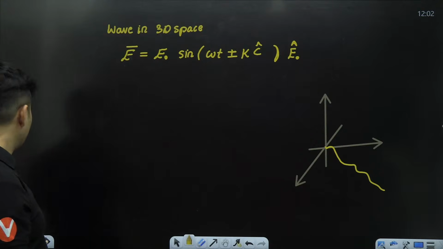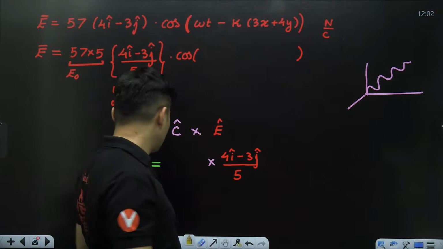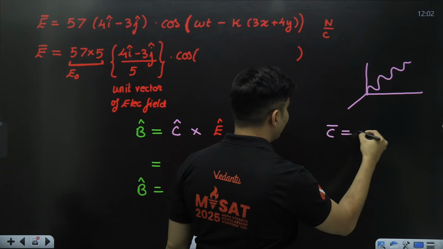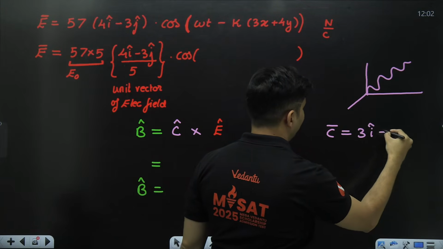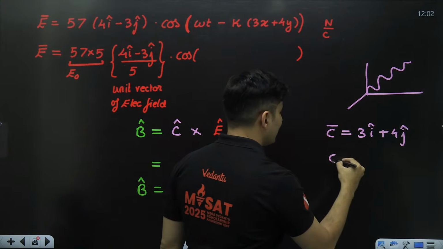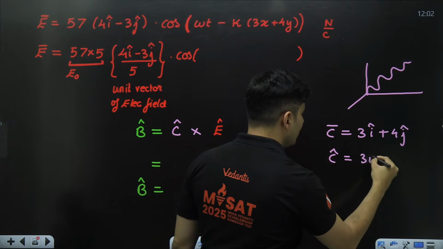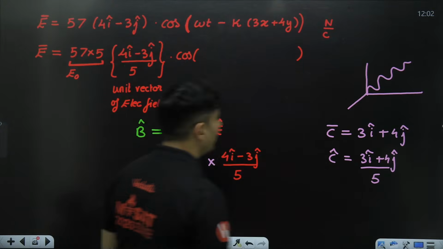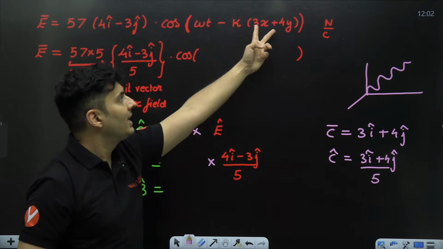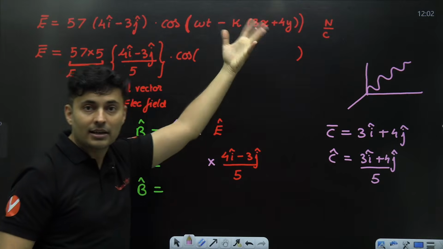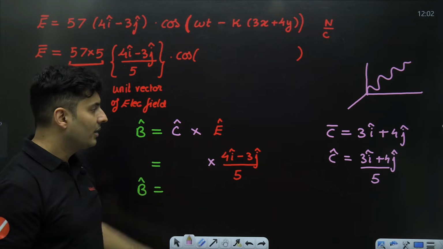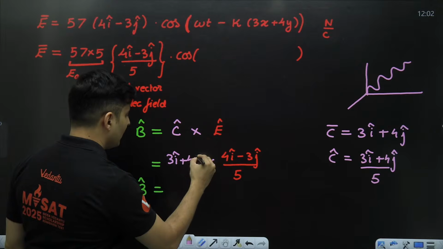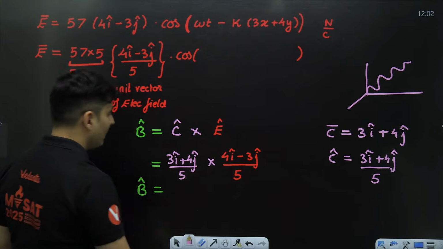So the answer for this is 3x plus 4y is the directional vector. So C bar is 3i cap plus 4j cap. So C hat will be 3i cap plus 4j cap, whole thing divided by 5. Whatever that is, that is the directional vector in a way for the velocity of light. So put that over here: 3i cap plus 4j cap, whole thing divided by 5.